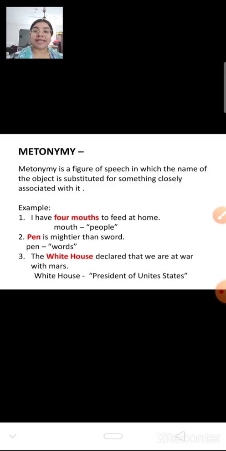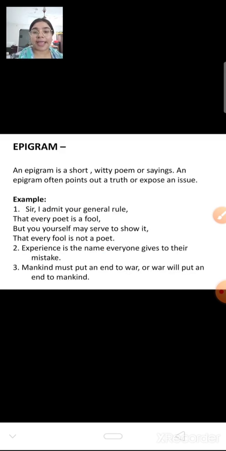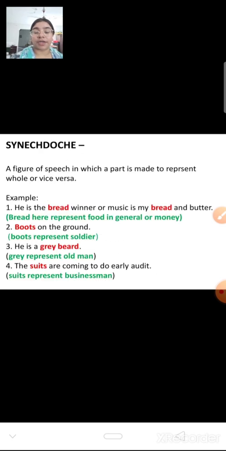So this is known as metonymy. Now the next is epigram. The next is synecdoche. Synecdoche here means it is similar to metonymy. Just try to understand that in metonymy we use something related to that object, but in synecdoche we use part instead of whole.